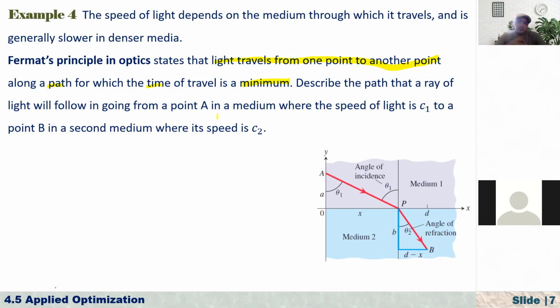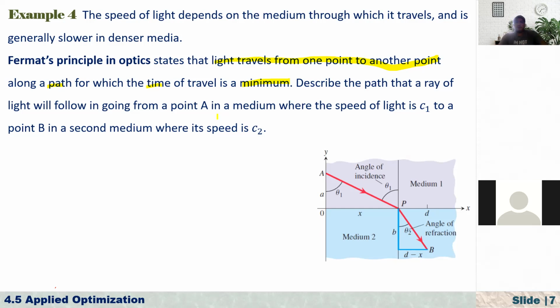Even the birds, for example, when they migrate from one point to another point, I think this is the air, right? How do they choose the minimum path in the air? They choose the minimum path. According to this, they keep their energy and fly from one country to another country, or even from one continent to another continent. In Cambodia, maybe I have never noticed, but in our country, when spring comes, you will see a lot of birds. When fall comes, they will migrate to other hotter countries. That means a long distance, right? I don't think they rest in the middle, because when they start flying, they fly continuously.